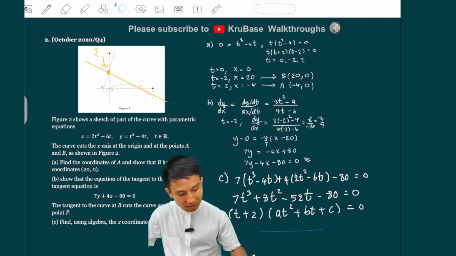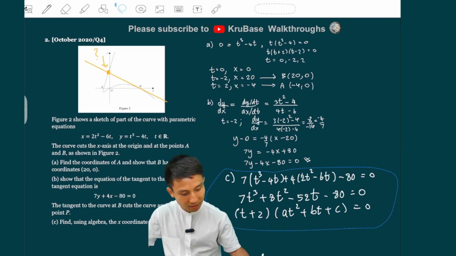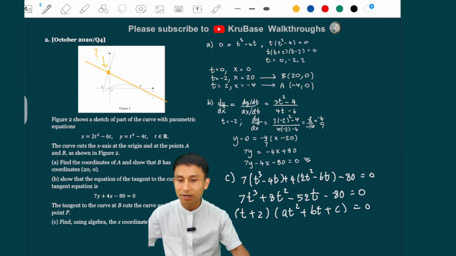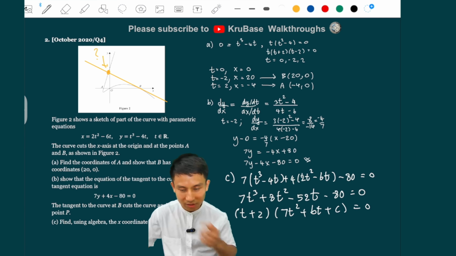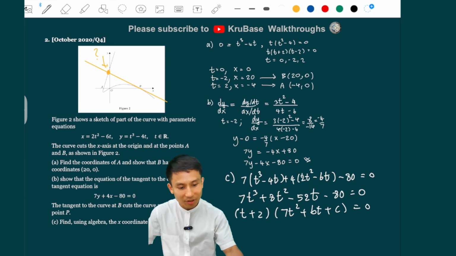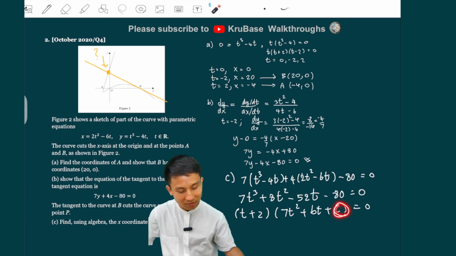I'm going to move the thing to the right a bit. Yeah? This is definitely 7, the a, I mean. So I can just write a as 7 already. I mean, you can do long division, but this also works, yeah? And think about the c. What should the c be? The c should be, you know, if you multiply the last and the last term between two brackets, they should give you minus 80. So the c should be minus 40, right?